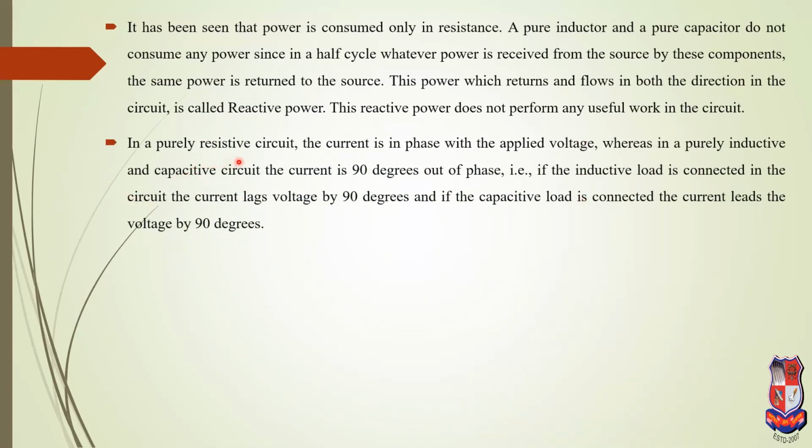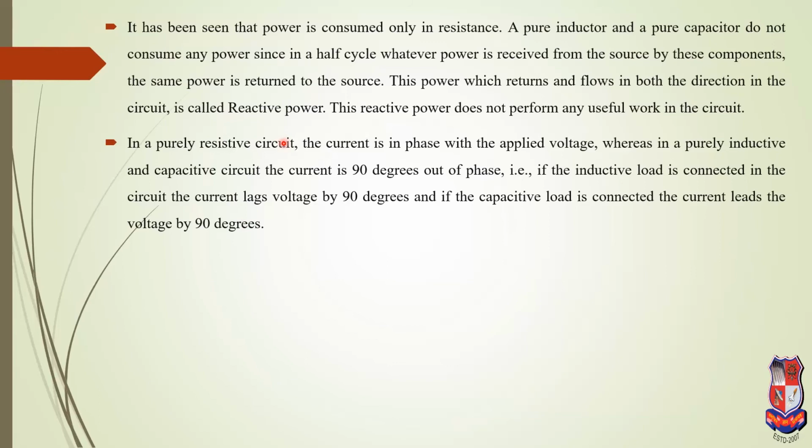In a purely resistive circuit, the current is in phase with the applied voltage, whereas in a purely inductive or capacitive circuit, the current is 90° out of phase. That means if an inductive load is connected in the circuit, the current lags the voltage by 90°, and if it is capacitive, then the current leads by 90°.